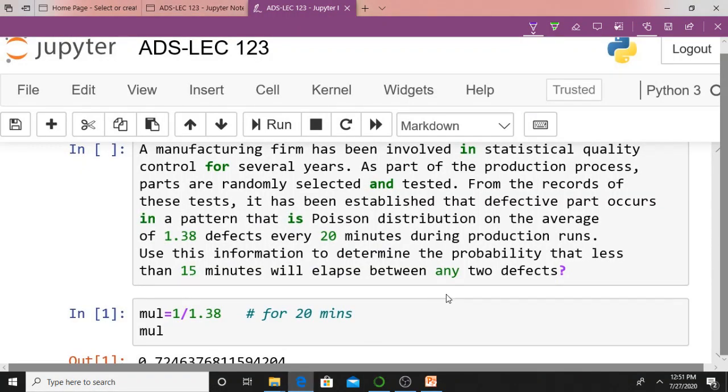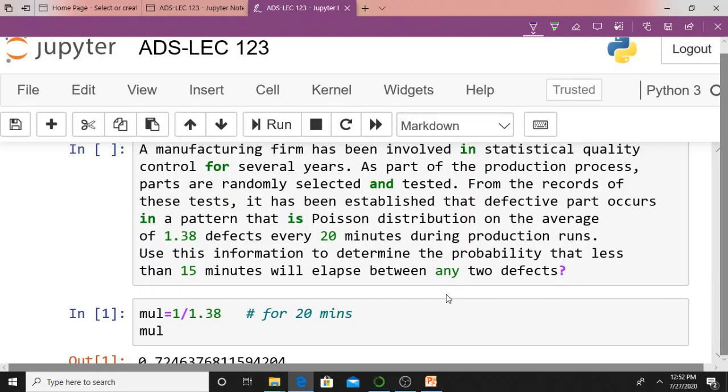Just see this problem. What it says: a manufacturing firm has, let me say, an example on exponential distribution. First, let me read this problem. A manufacturing firm has been involved in statistical quality control for several years. As a part of the production process, parts are randomly selected and tested.